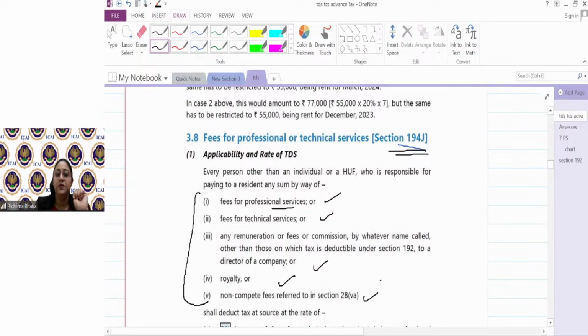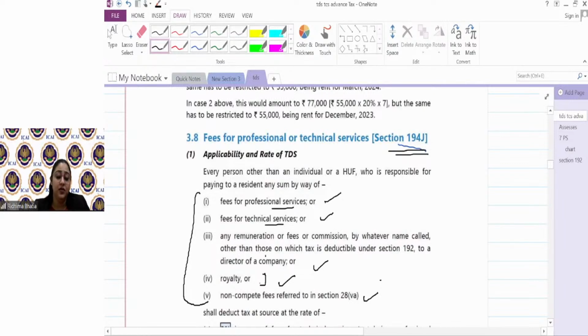Professional services, technical services, directors remuneration, other अगर वो director employee नहीं है, because if the director is an employee, you will deduct tax under 192 because employer-employee relationship salary. When a director is not an employee, he is a non-executive employee, works on a board meeting to board meeting basis or a project to project basis, you make payment of director remuneration, then 194J. Royalty. कोई भी royalty किसी चीज के लिए भी दिए.